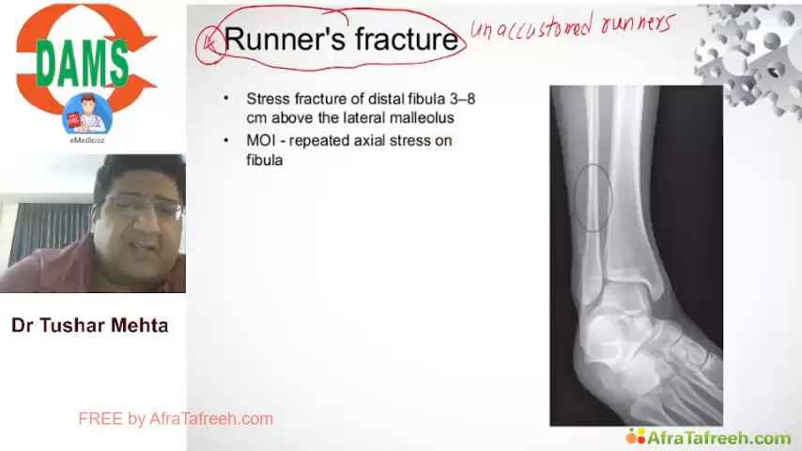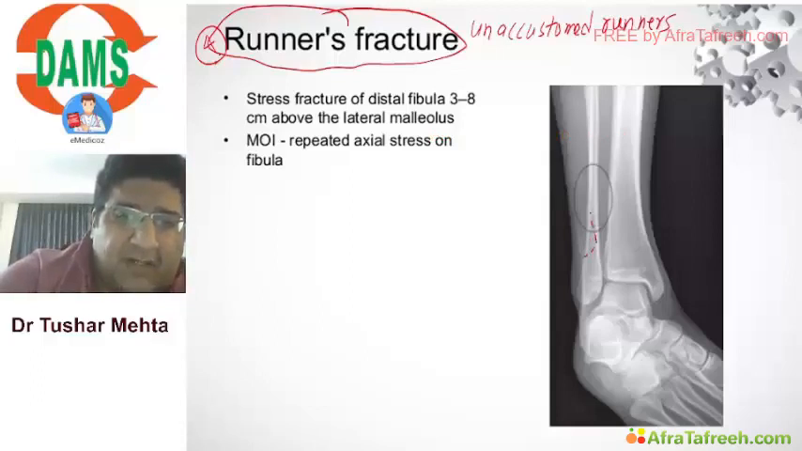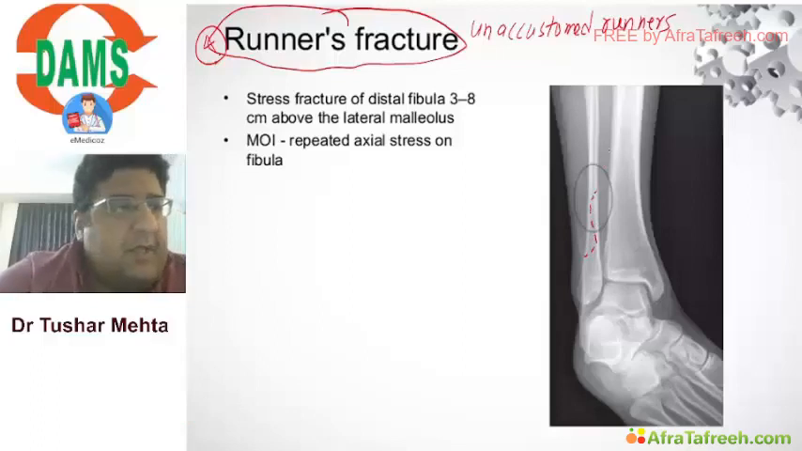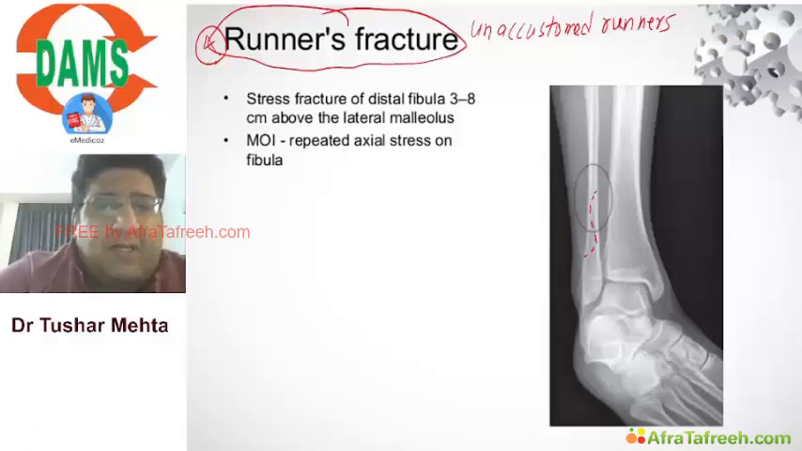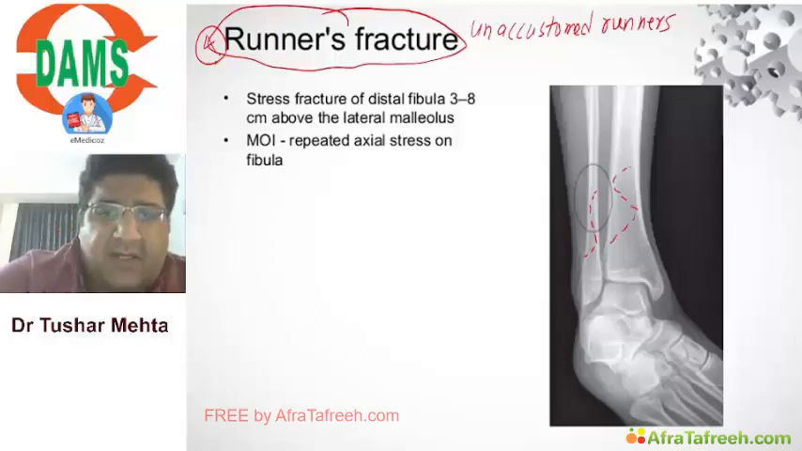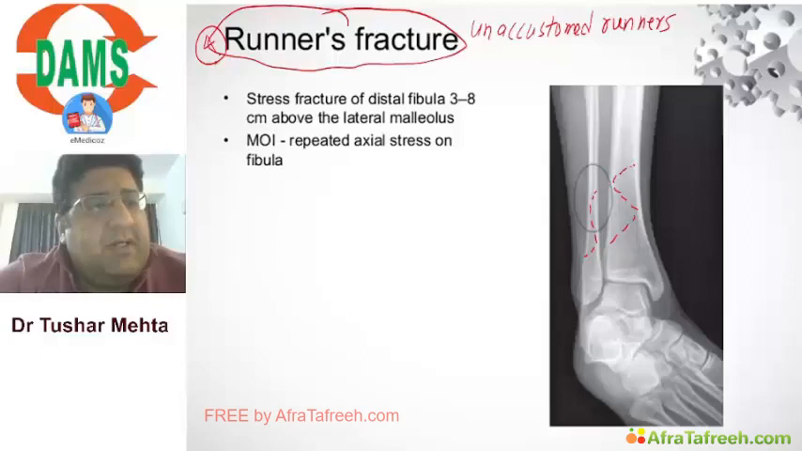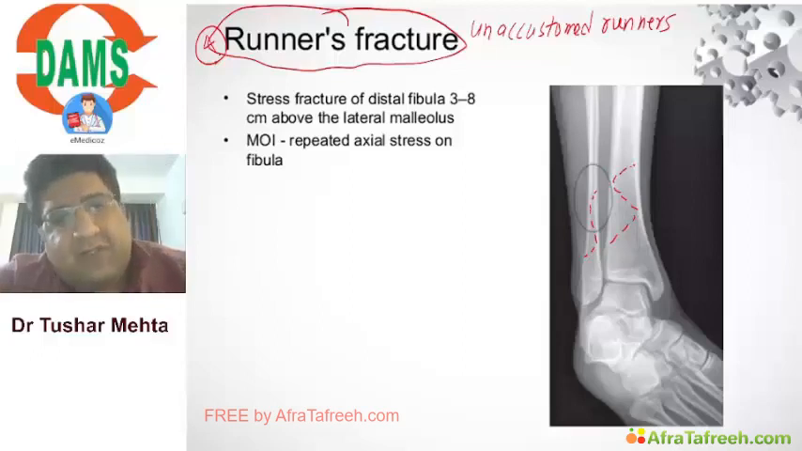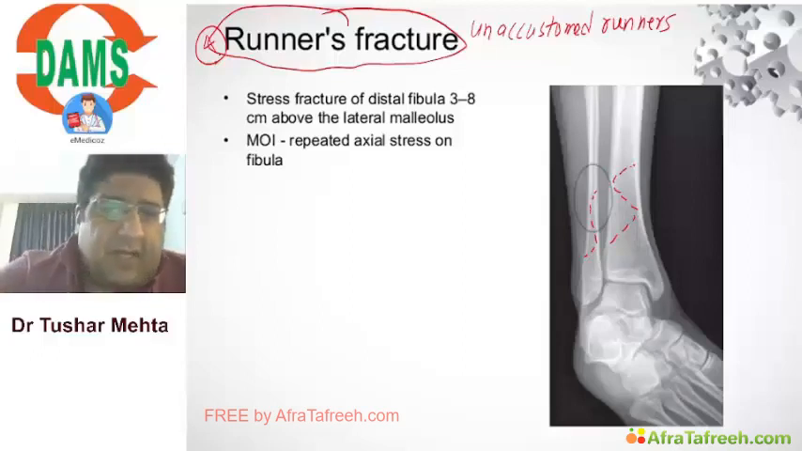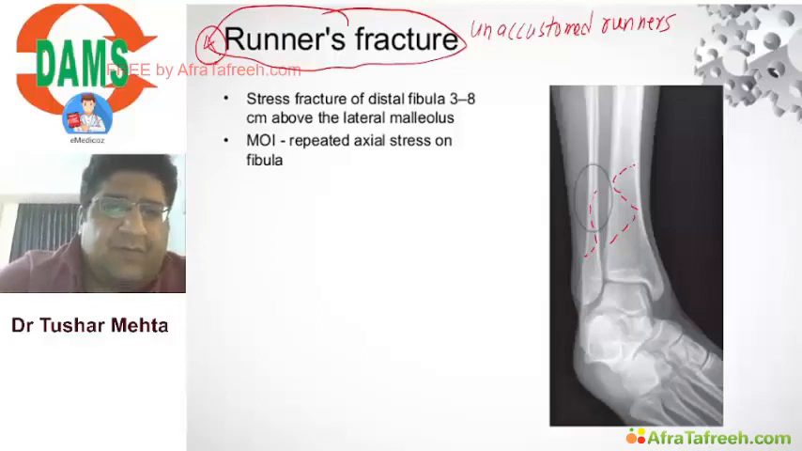Because of the unaccustomed running, he developed a spiral hairline fracture of the distal fibula. That is what is called runner's fracture. Similarly, spiral hairline fracture of the distal tibia, that is what is called toddler fracture. So you have a toddler fracture, which is here, and a runner fracture, which is over there. I hope it makes some sense to all of you.